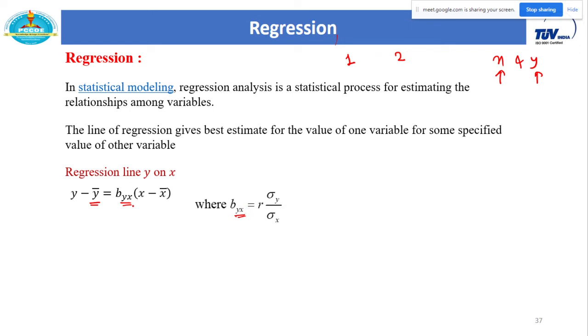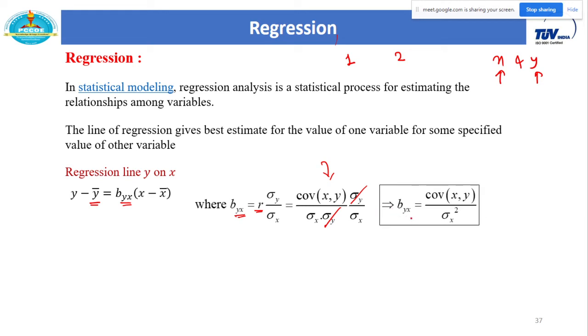If I put this value here, then Byx is equal to r, and r is equal to covariance of xy upon sigma x sigma y from a previous topic. You can cancel this sigma y, and then finally you will get the simplified formula for Byx: Byx is equal to covariance of xy upon sigma x square.